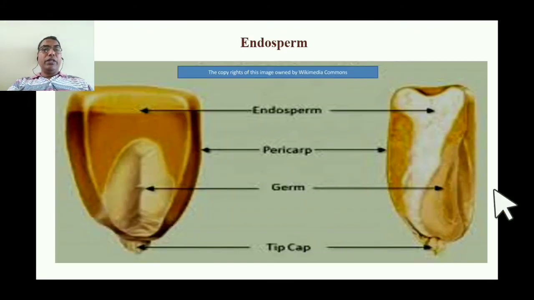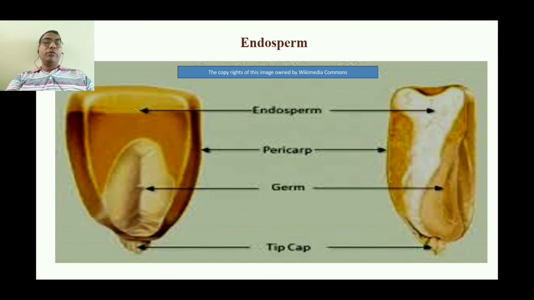Next we are having the endosperm. Endosperm is nothing but the tiffin provided by the plant to the baby plant. So having the presence of the endosperm is also unique in case of the angiosperms. Chiefly the endosperm is present in monocots. In dicots also it is present. Here we are taking the example of the maize plant.